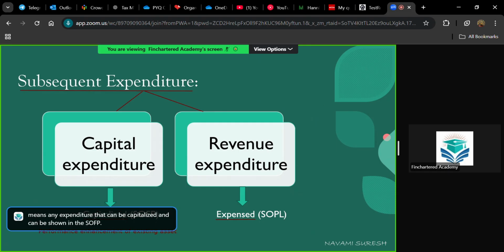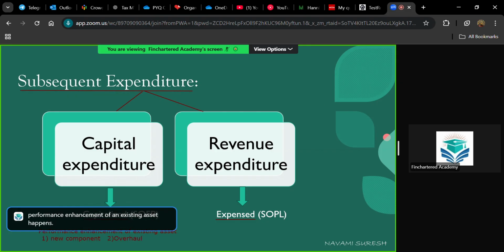And there is one criteria for the cost to be capitalized. That is the performance enhancement of an existing asset. Any cost that is incurred to enhance the performance of an asset is known as capital expenditure. And you have two examples. First one is adding new components. And second one is overhaul expenditure. We'll discuss what is overhaul. Okay, overhaul expense. So these are the two examples for capital expenditure where the performance enhancement of an existing asset happens.